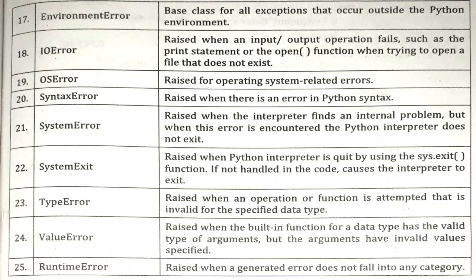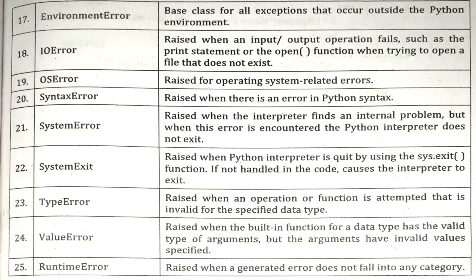Then we have type error. Type error means if we are specifying an invalid type of data, then in that situation type error occurs. Then we have value error. This error is raised when the built-in function for a data type has a valid type of argument, but the argument has invalid values.